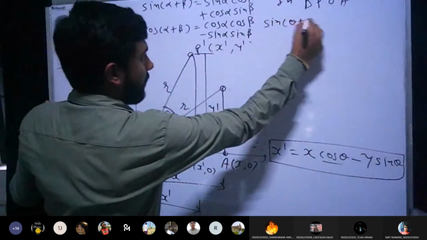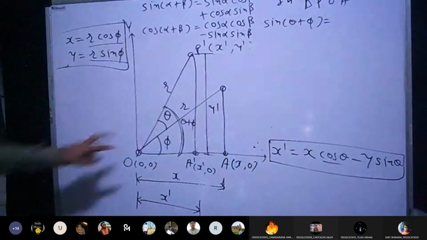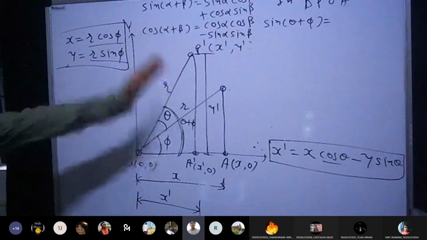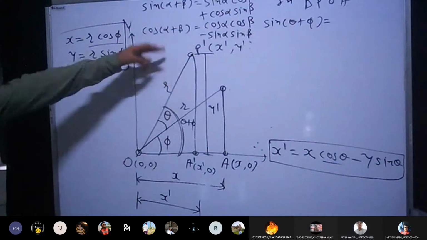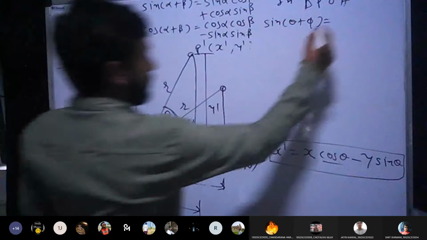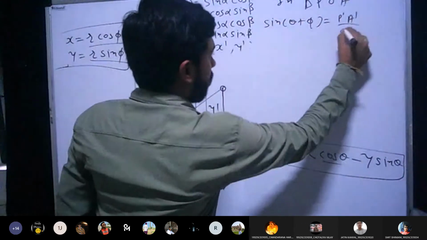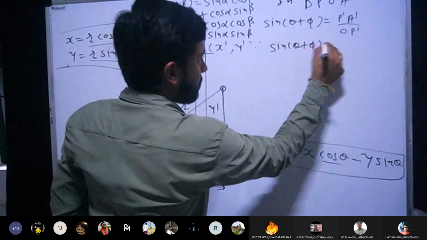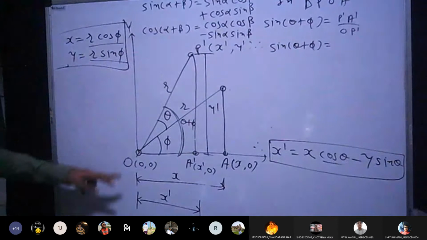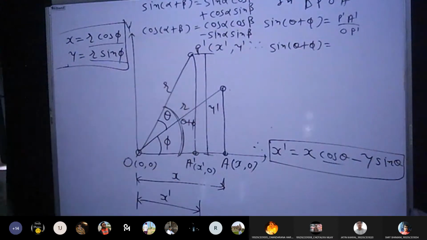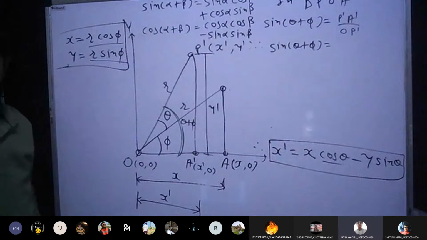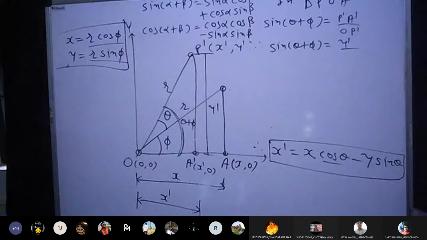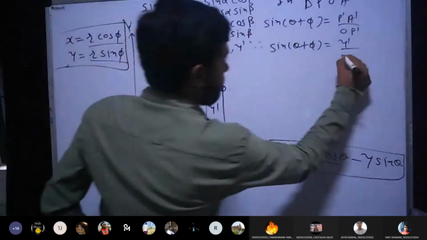Sine theta plus phi. What is the equation for sine theta plus phi? Opposite upon hypotenuse. Opposite is p dash a dash, hypotenuse is o p dash. I can write p dash a dash upon o p dash. Furthermore, if I place the value of both the sides, then p dash a dash is y dash. Yes or no? So it is y dash. What about OP dash? It is R.